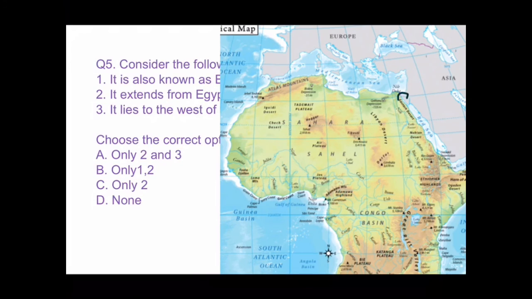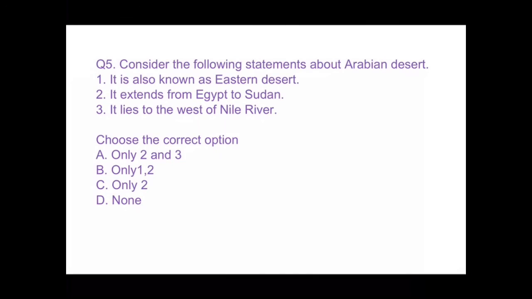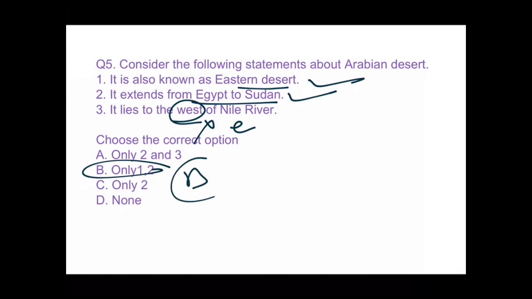See guys, this is the Eastern desert, right, and it lies to the east of Nile river. This is Nile river and it lies to the east of Nile river, and it is also known by the name Arabian desert, right. And as you can see, this one is Arabian Peninsula, right. And most important thing is it lies in 2 countries, that is Egypt and minor portion in Sudan also, right. So you can see these statements again. It is also known as the Eastern desert, right. Egypt and Sudan, right. West of Nile river, no. East of, right. So the option would be B, only 1 and 2.